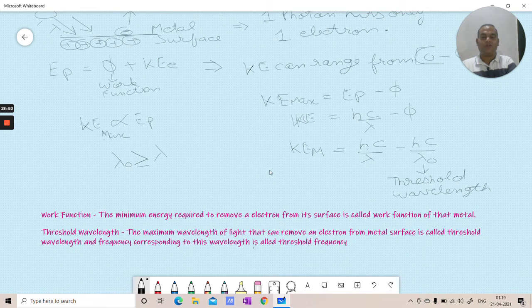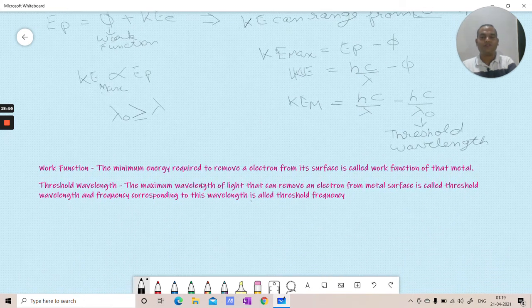Now we can go through the definitions also. The minimum energy required to remove an electron from the surface is called the work function of that metal. Threshold wavelength: the maximum wavelength of light that can remove an electron from the metal surface is called the threshold wavelength, and the frequency corresponding to this wavelength is called the threshold frequency.